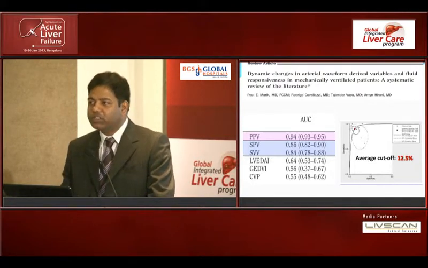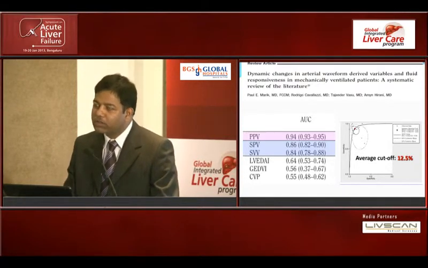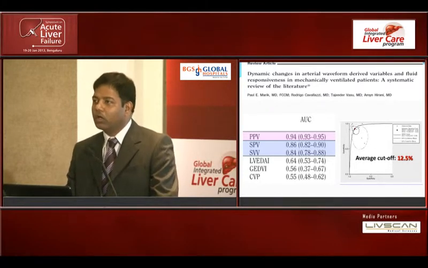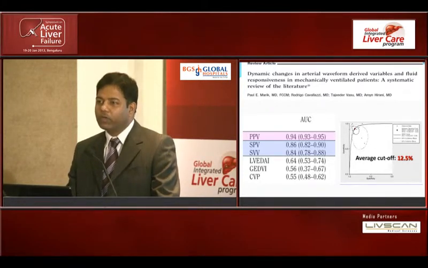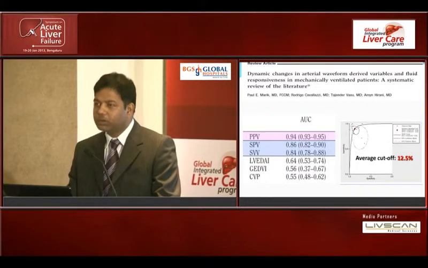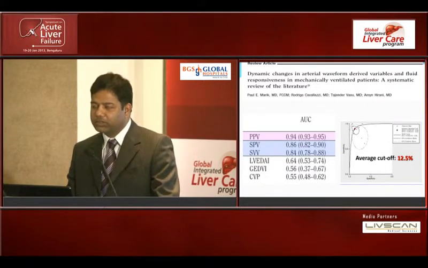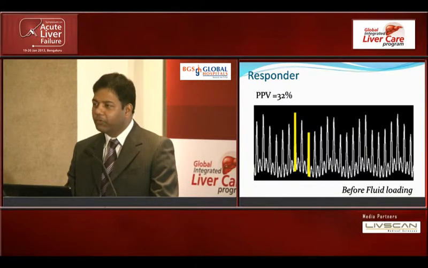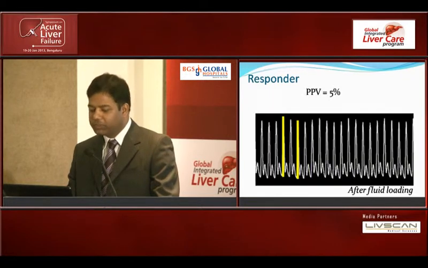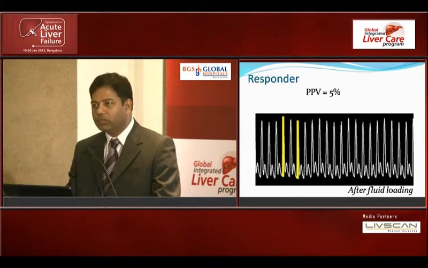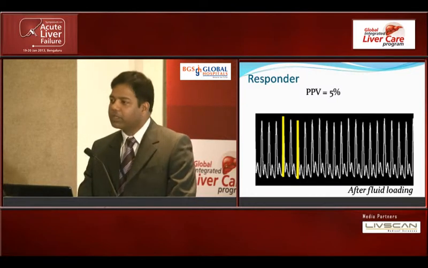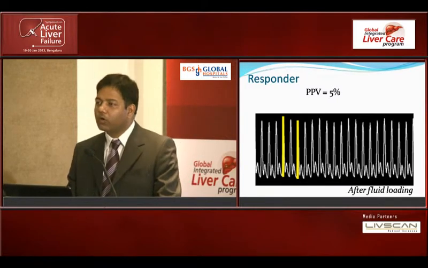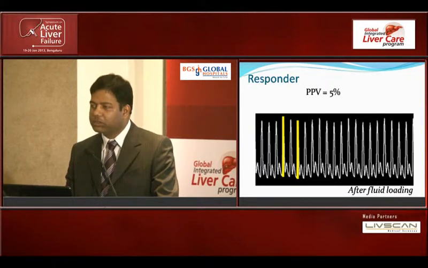And this is relatively simple to assess with the kind of monitors we now have available to us. It's not difficult for even a person to understand with these parameters whether you want to give fluid. For example, in this patient we can all see that the variation is there. This was before fluid loading, and after the fluid was given to this patient, we see that the variation has reduced. So these are very good parameters, and if you are using them, you must have seen that these changes do occur.